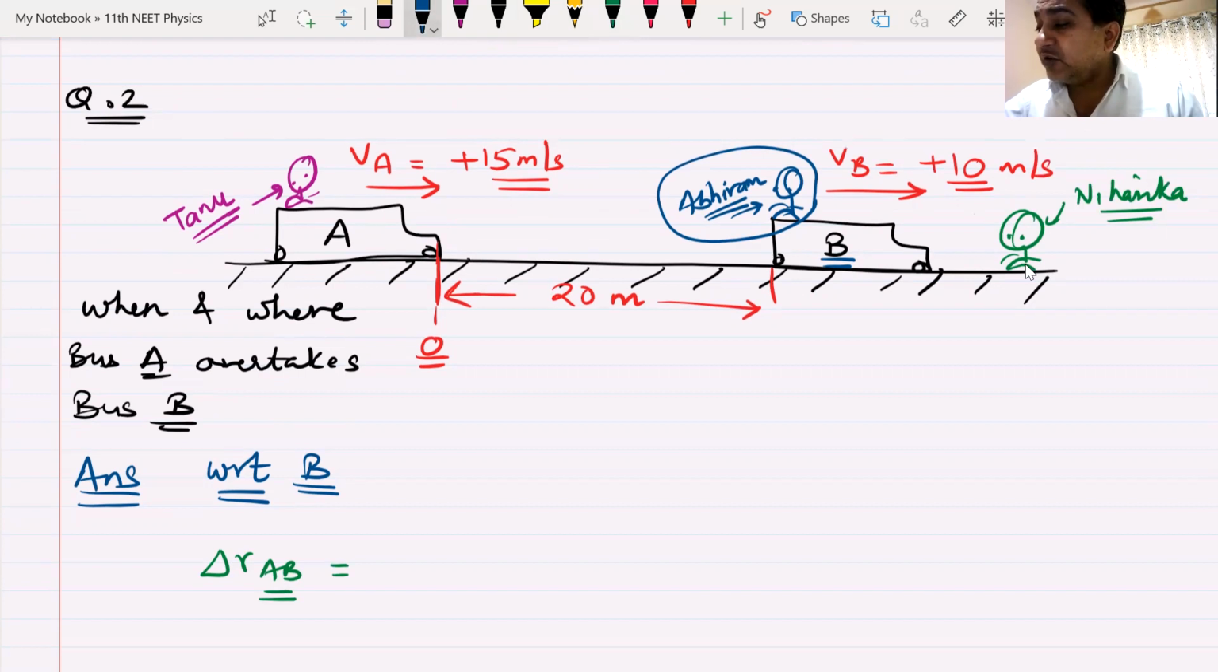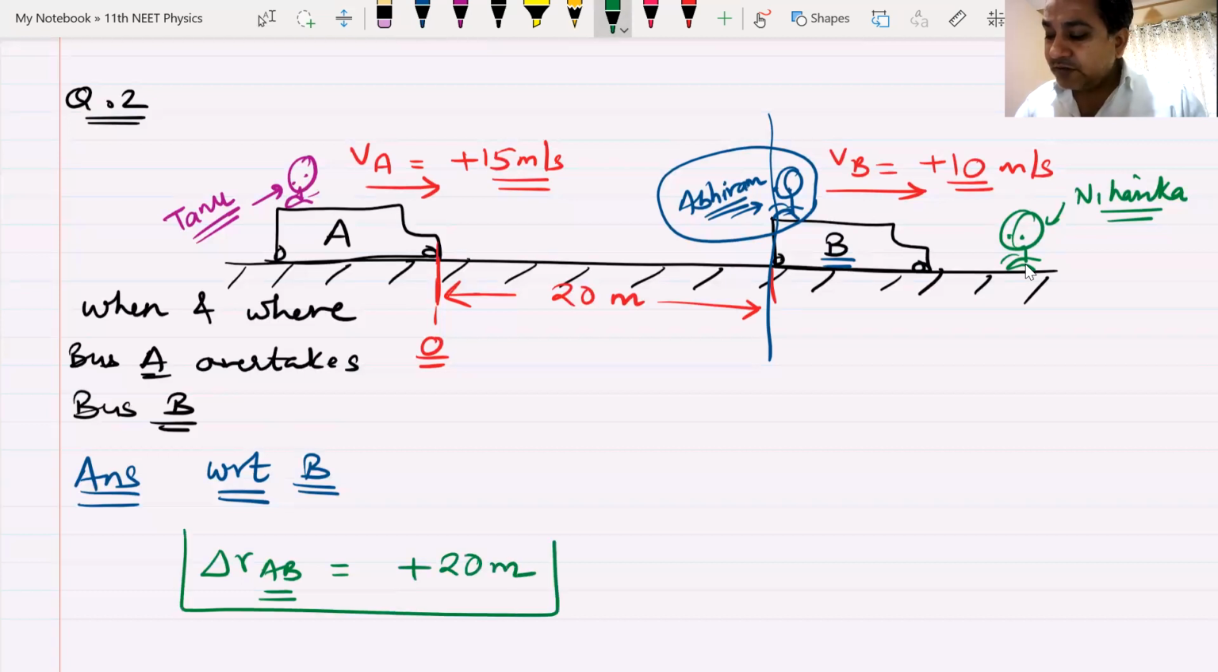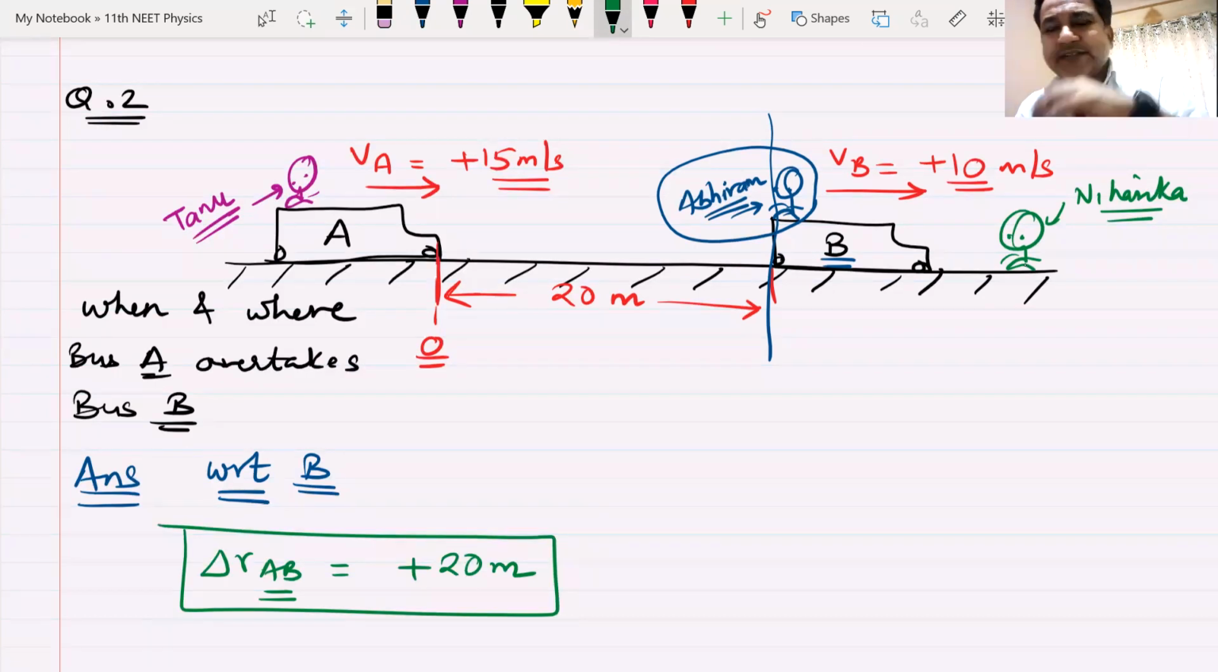Remember, B does not go anywhere. B remains here. How much should bus A move so that it overtakes bus B? They don't have any length. And the answer is simply the displacement must be plus 20. Are you getting my point? The displacement of bus A with respect to bus B so that it overtakes. We are bus B now. We are Abhiram. We don't go anywhere. The universe moves around us. A is moving around us. A is going to overtake us. I am not going anywhere.